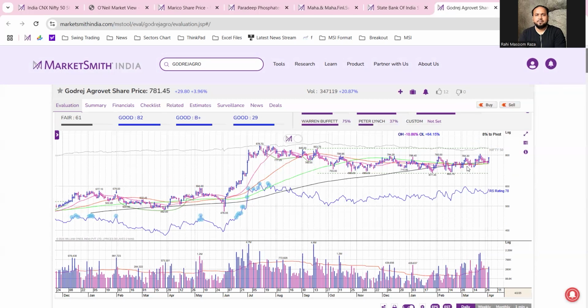So now we are in a confirmed uptrend, but at the same time there is a lot of volatility in the market. Some events are happening, like tariffs have been implemented, and RBI policies are also coming in the upcoming weeks. These are the things that can make the market volatile. So again, we have to watch it very closely, and see how the price action goes, and which stocks are outperforming in this market.